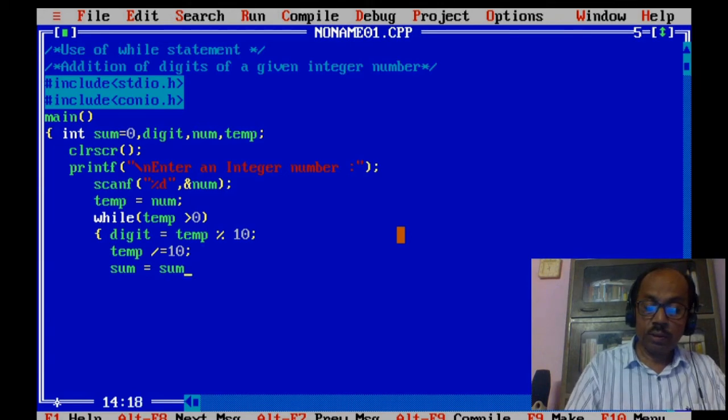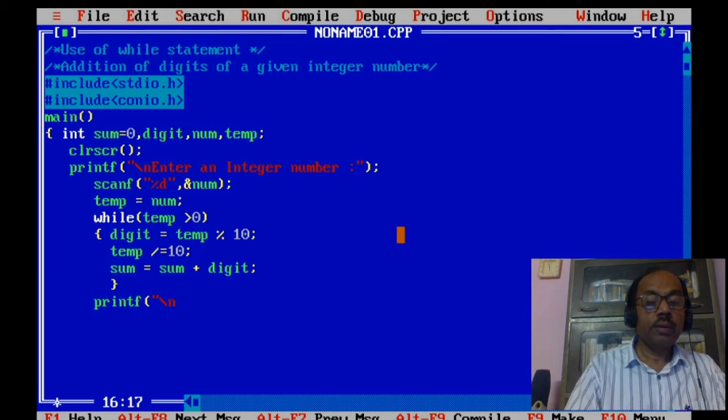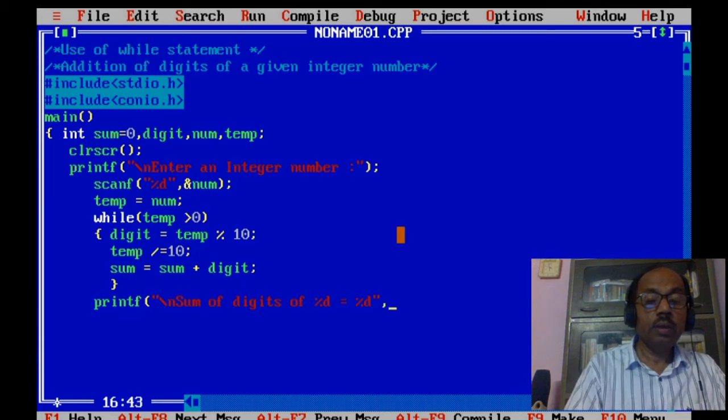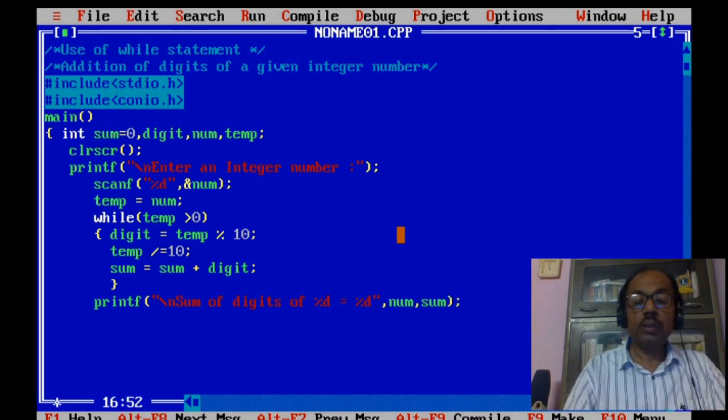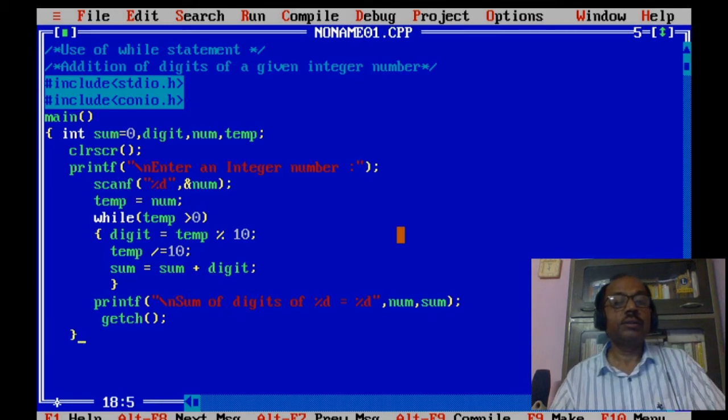Sum equal to sum plus digit. Now we close the braces and here printf, sum of digits of %d equal to %d, comma here and then you have num and then sum, semicolon. Let's see it. So this is the program.